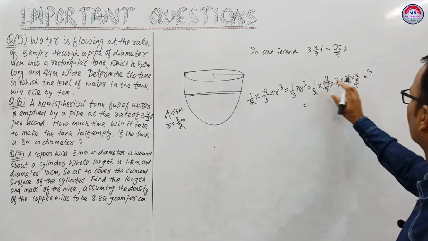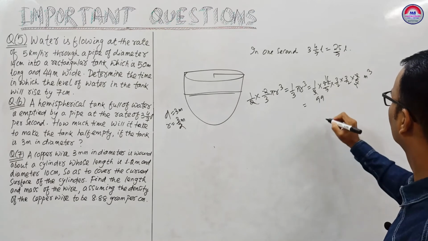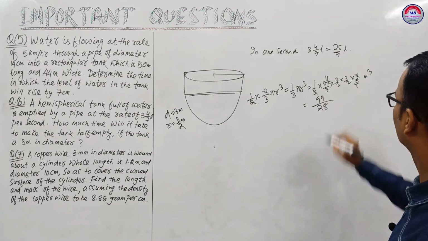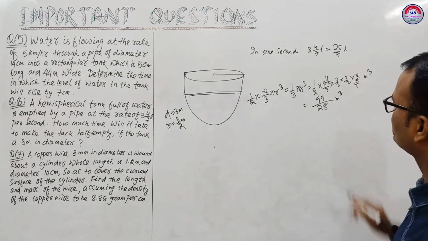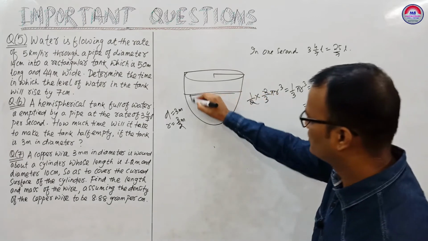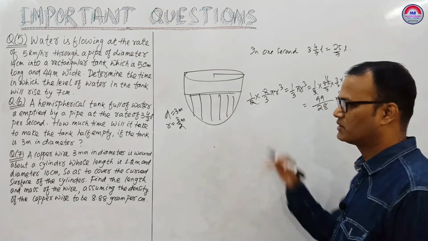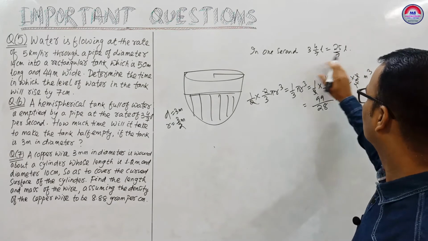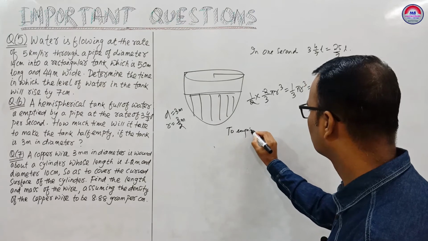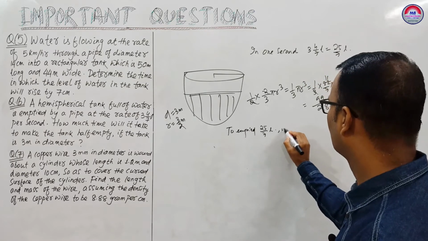Now 11 into 3 into 3 is 99, divided by 28 meter cube. This is half the volume of the hemisphere. It is emptied in 1 second, so to empty 25/7 liter, it takes